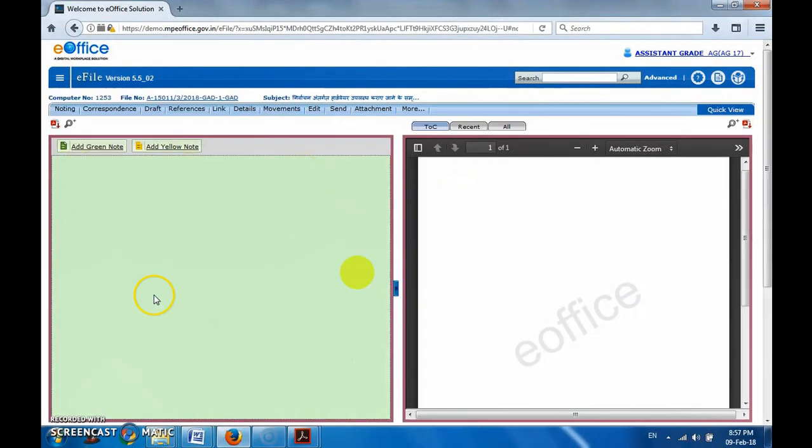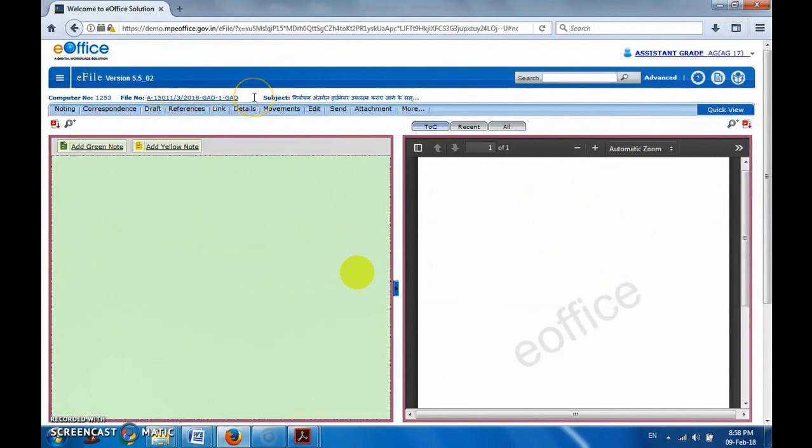See, this screen has come with two colors. The left green side will work as a note sheet, and the right white side will be for any communication, attachments, references and such types of information. Here on the upper side, the option of edit is there, right? We can edit everything except the file number, like we can edit the subject if something needs to be changed. Let's see what is now.